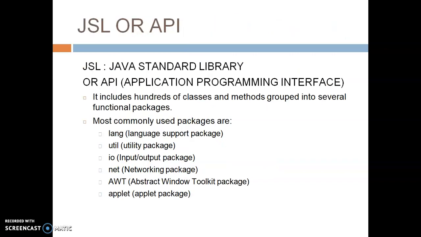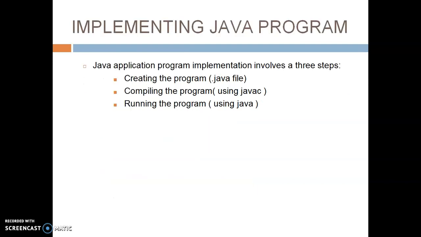JSL. When we are talking about JSL, as I said, it is the Java Standard Library. As the name says, it is a library, which means it is a collection of all the packages as well as classes. Inside a package, you will get a number of classes and methods. So, which are the most commonly used packages? That is the lang package, util package, IO package, net package, AWT, applet. These packages are part of JSL, or the application programming interface.